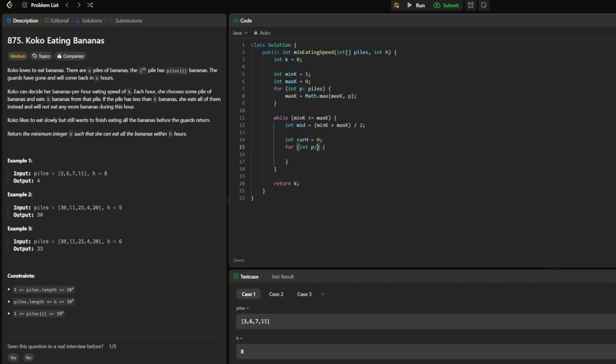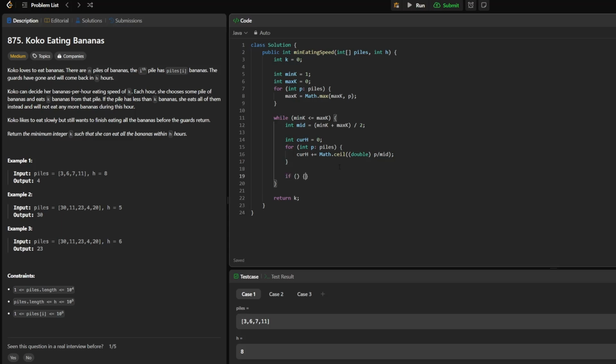So let's make an enhanced for loop here, and calculate the current h by adding the amount of time it takes us to eat this pile. You remember the formula that we wrote, which is going to be Math.ceil, which is going to round up this value. So it's going to be p divided by mid, and that's going to tell us how long it will take us to eat this pile, and we'll add all of that together. We actually need to cast this to a double, so we can get the decimal value and round that up. That will show us how long it will take us to eat this with the current speed.